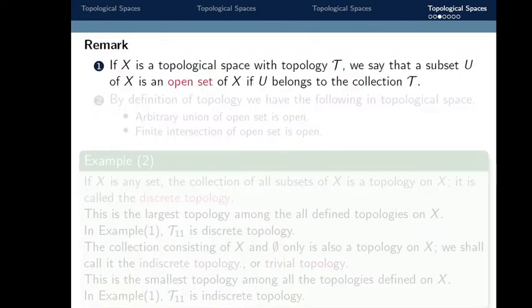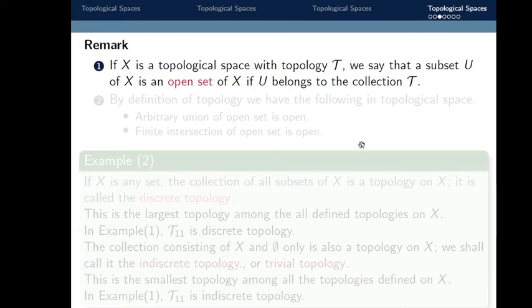Next, remark. If X is a topological space with topology tau, then we say that a subset U of X is an open set of X if U belongs to the collection tau. So here they are saying X is a topological space with topology tau.